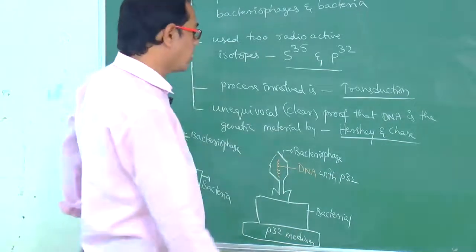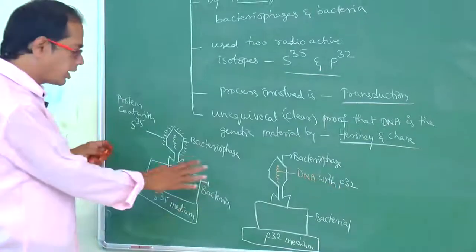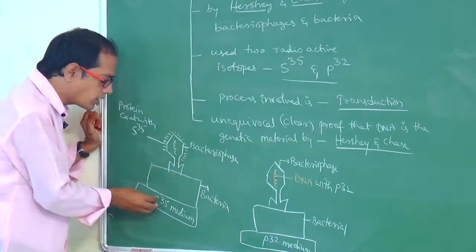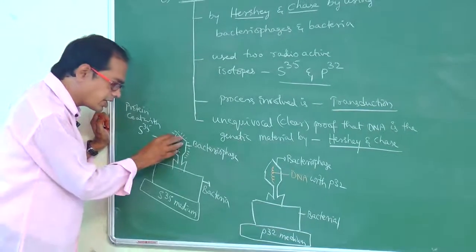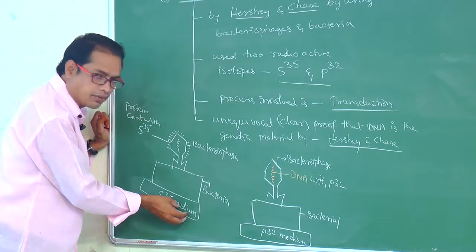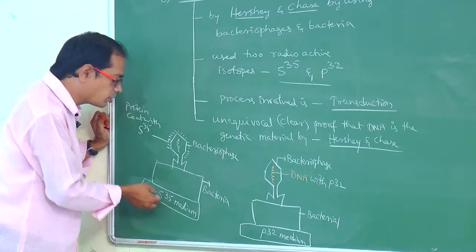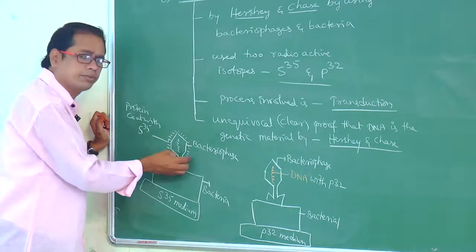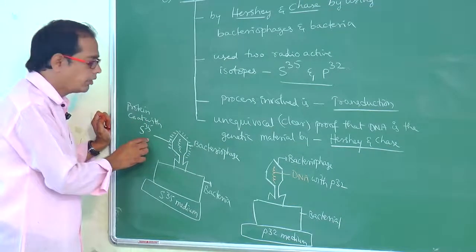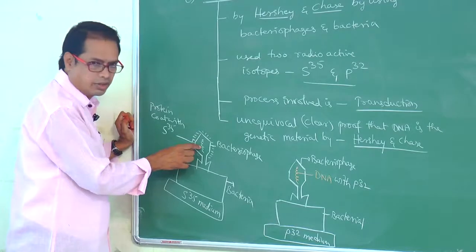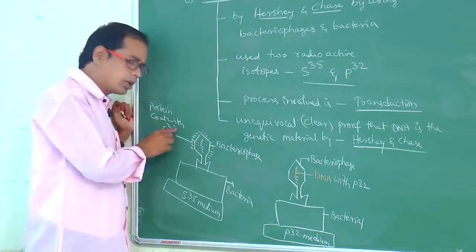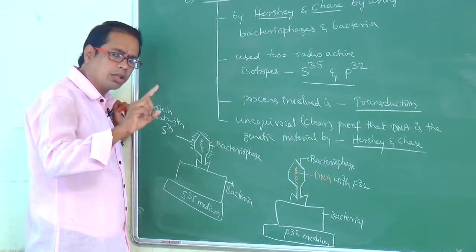Look here, my dear students. When the viruses are placed in S35 medium, sulfur medium, the sulfur goes to the protein coat. The protein coat is with S35. It will not enter into the DNA. Why? Because sulfur is a component of protein coat, not a component of DNA.